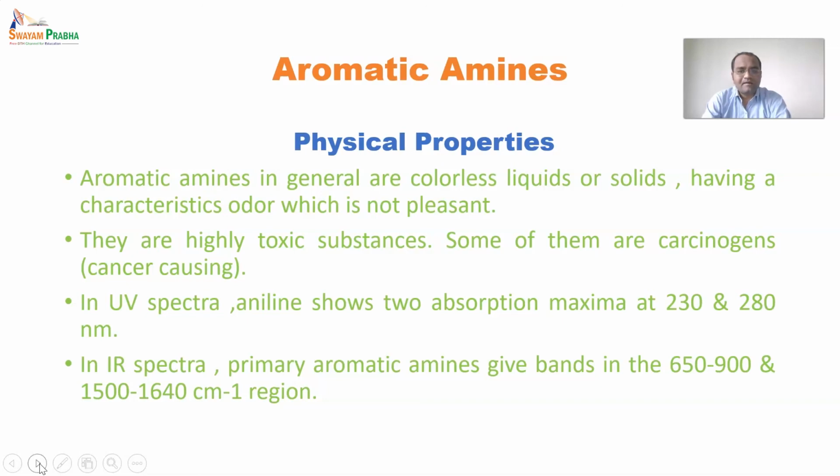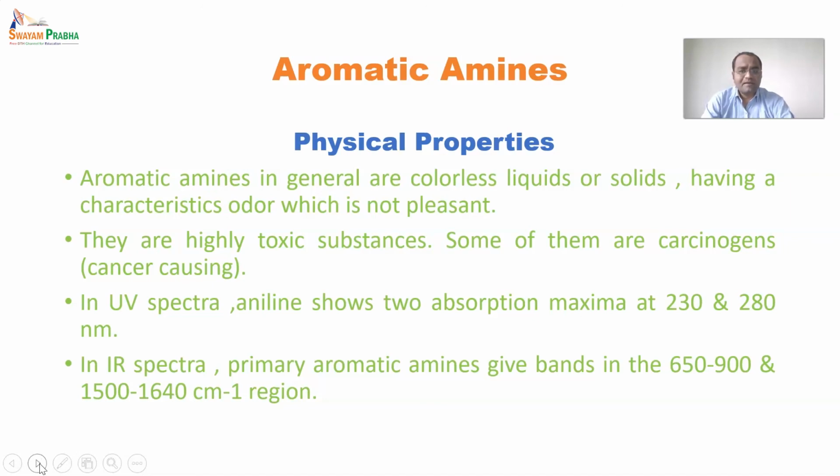Also, it gives a spectrum in the region of 3400, especially because primary, secondary and tertiary amines all have different spectra in the region of 3400 to 3000 centimeter inverse. Primary and secondary will give something different, while tertiary will give something different. The spectrum splits there, and whenever there is a medium and sharp absorption at 3400, it is indicative of a primary amine basically.